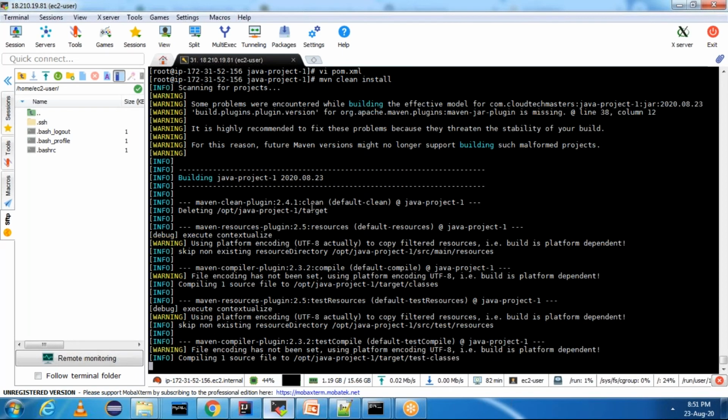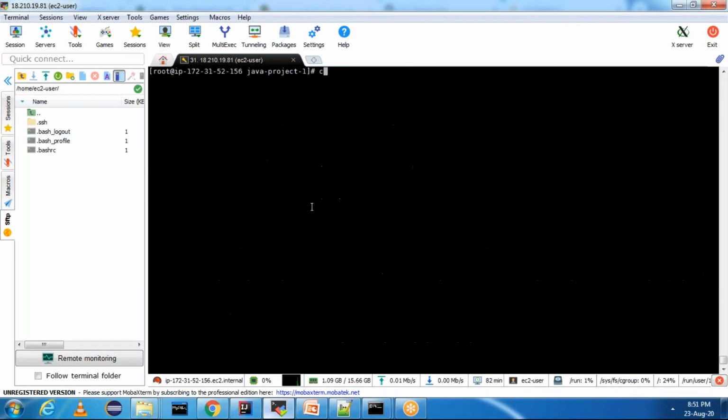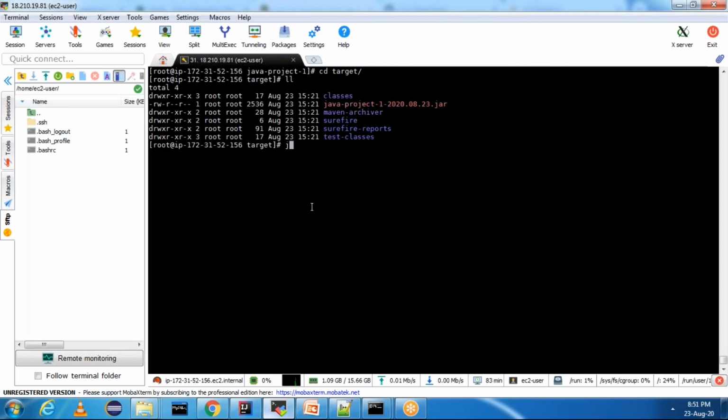Just do mvn clean install now. Now go to the target directory. Now you can say java -jar with your jar file. This is your jar file. Now see, you are able to get hello world.